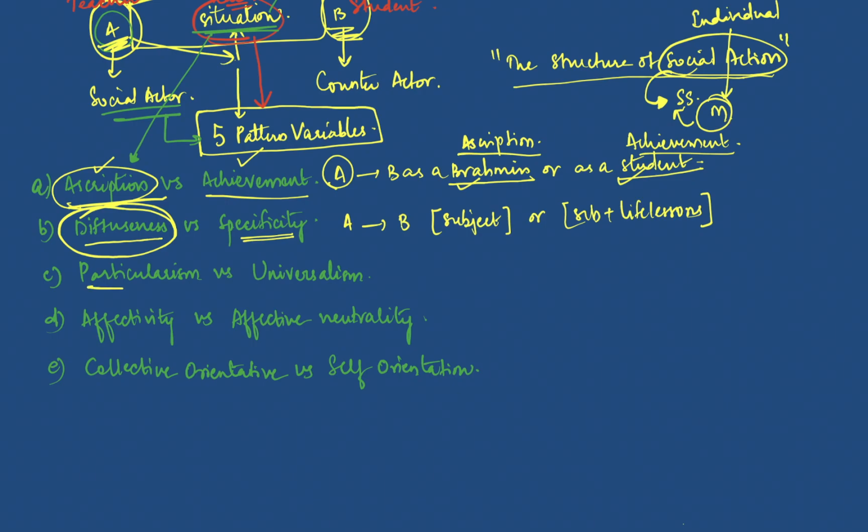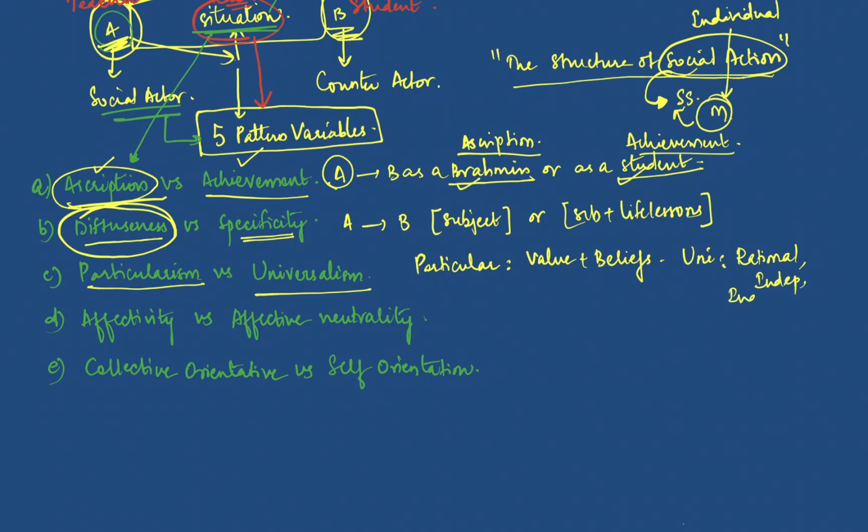The third one is particularism versus universalism. Particularism basically means that if a society is particular, it is very, very value laden. Plus, there are many beliefs in the society. And if it is universal, that means the society is very rational and very independent, and also very individualistic, right? So, these are the two different things.